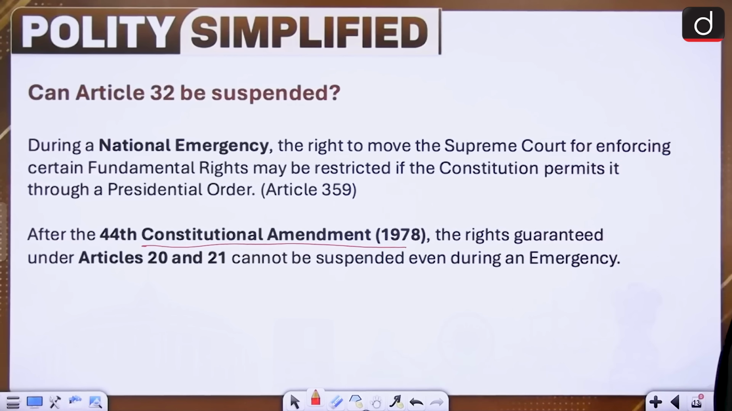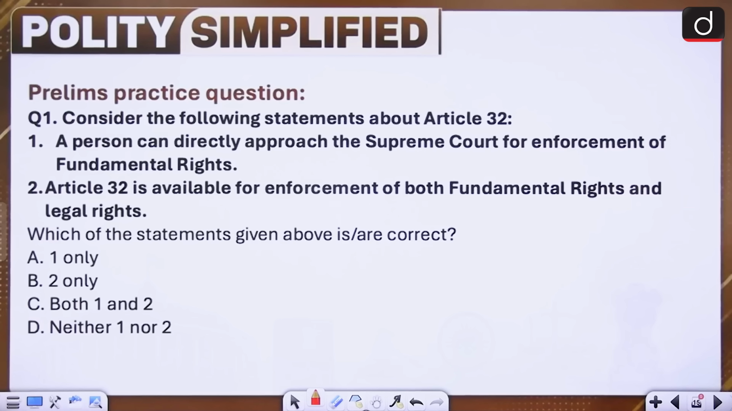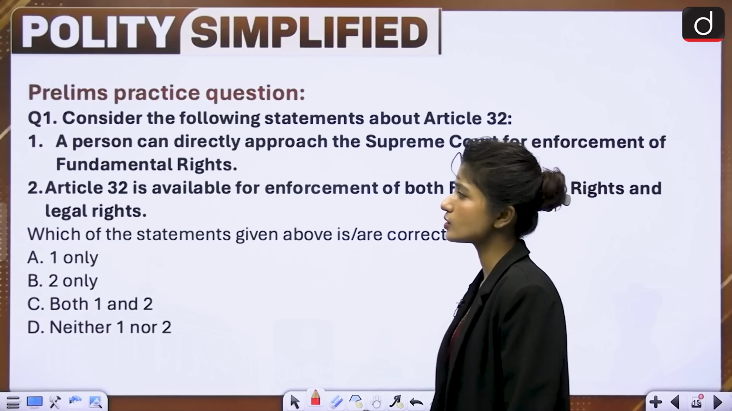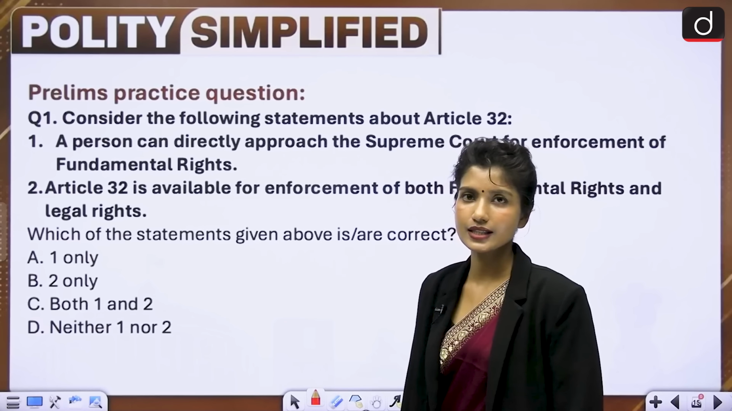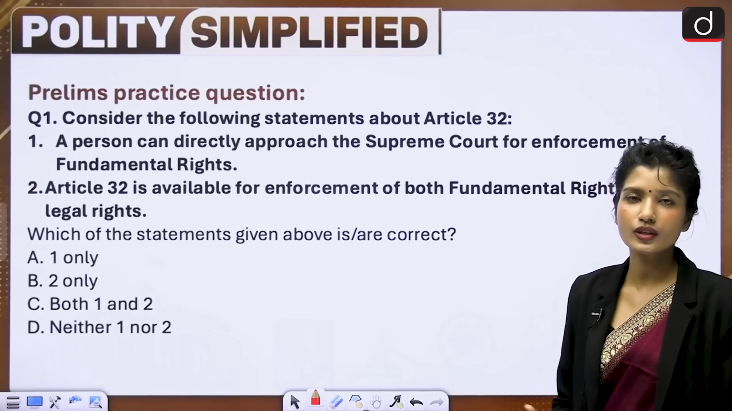And now we are at the last part of our session. We have two questions for you. First question is, consider the following statements about Article 32. One, a person can directly approach the Supreme Court for enforcement of fundamental rights. And two, Article 32 is available for enforcement of both fundamental rights and legal rights. You have to tell me which of these is correct. Option A is 1 only, B is 2 only, C is 1 and 2 both, and D is neither 1 nor 2. So I've tried to encompass everything that's important around this Article 32.